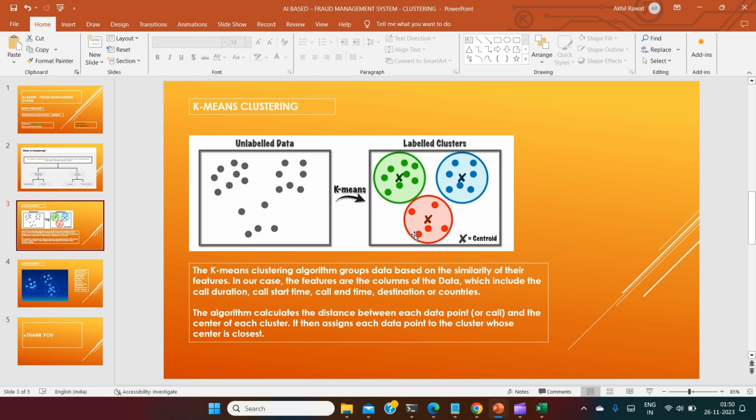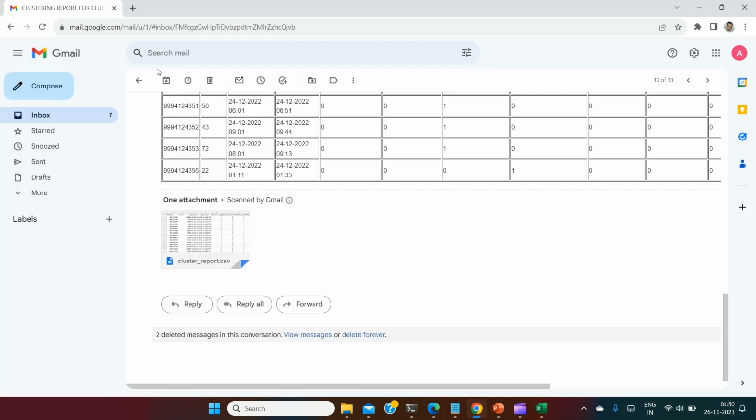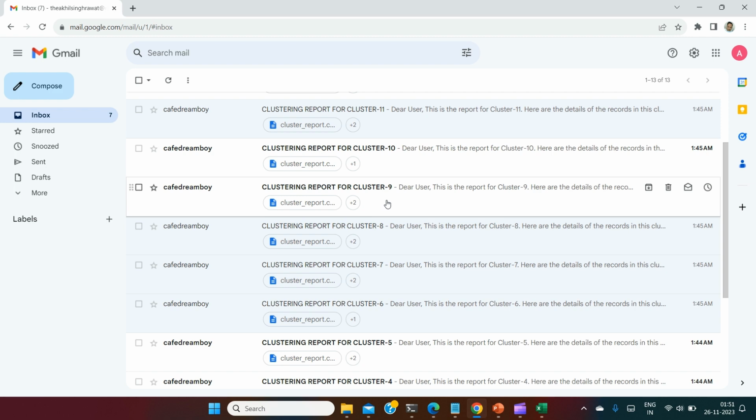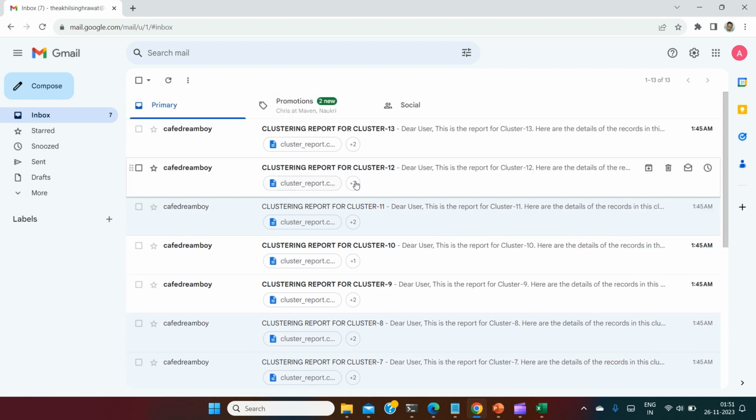So, guys, this marks the second phase of this hybrid model. This was the unsupervised machine learning clustering-based model, and I have already shown you the clustering part. Different clusters have been formed, and how beautifully they have been formed for parallel calls and for different destinations.